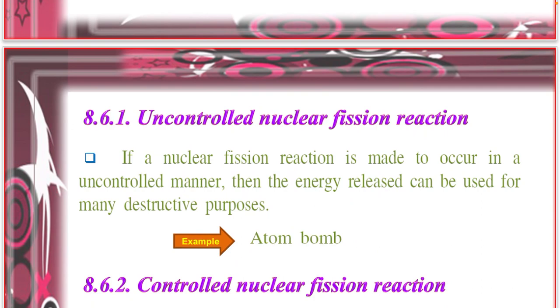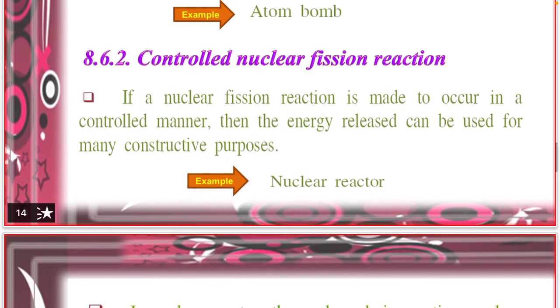Once the bomb is bombarded, it goes in an uncontrolled manner and produces a huge amount of energy that destroys everything. We know about the incident of Hiroshima and Nagasaki. Both cities were bombarded with an atom bomb by the US Air Force. Both cities were totally destroyed. So, this is uncontrolled nuclear fission reaction.